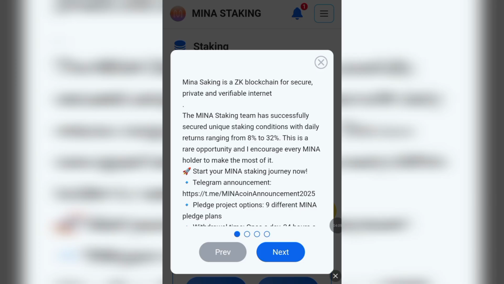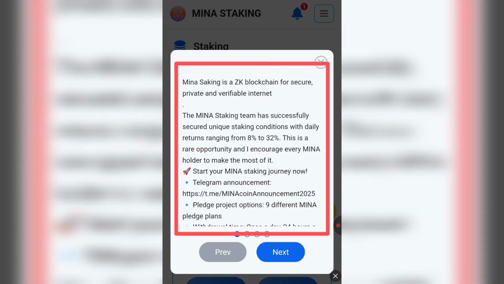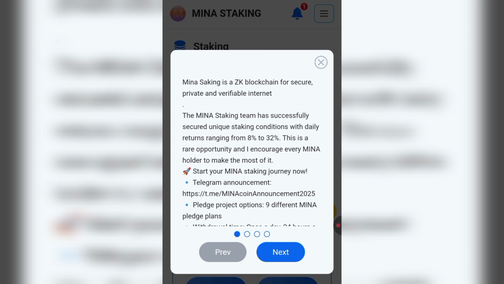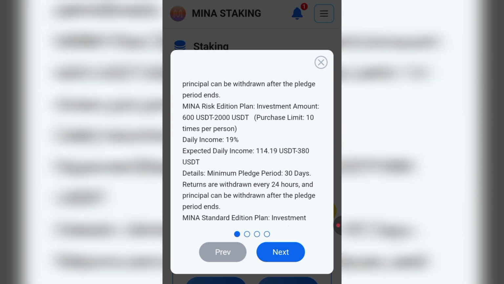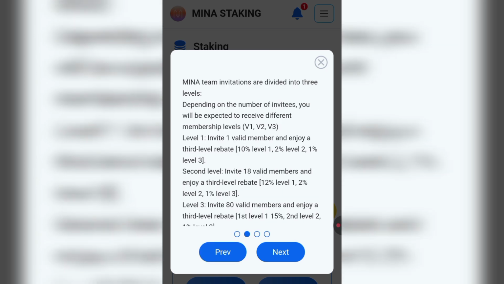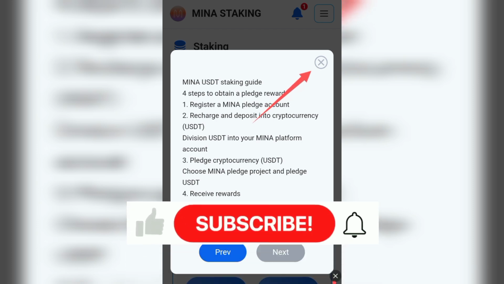Once you successfully create an account on this platform, this pop-up is going to show up right here. This is basically all the information you need to know about the platform. These are all their features and services. If you click on next, you see more features about them, and next again you see more features. Then you just click on this close button to close this pop-up.